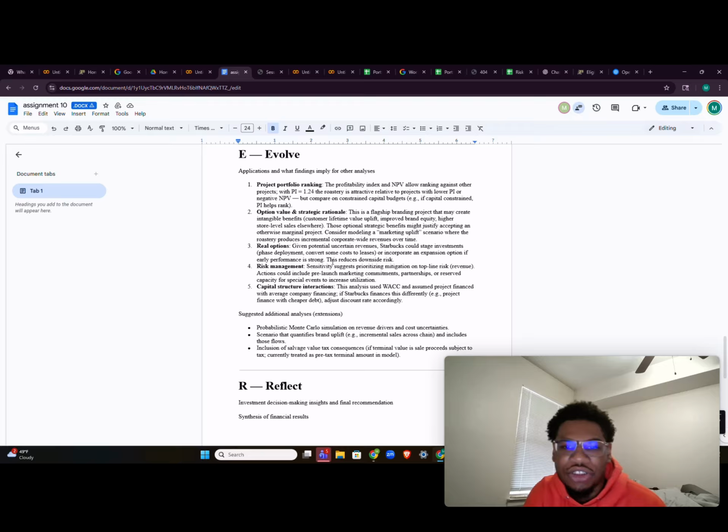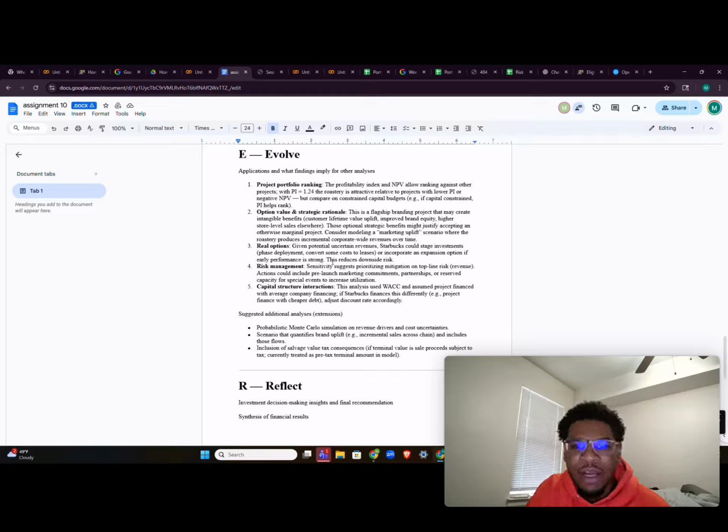The roastery is attractive relative to projects with lower profitability indexes or negative net present values, but compare on constrained capital budgets, which means that we know the budget for this is 12 million. That's what we need for it. But if there's a project that has a similar profitability index with a much lower budget, like much lower inputs, we should go for that project.